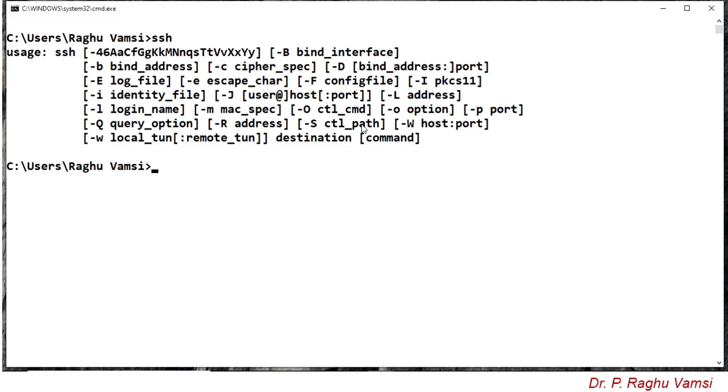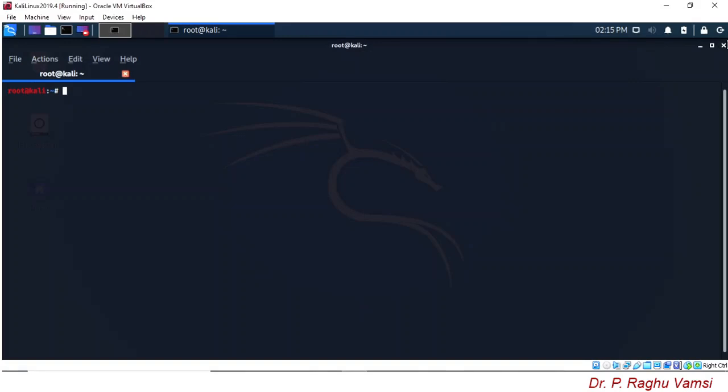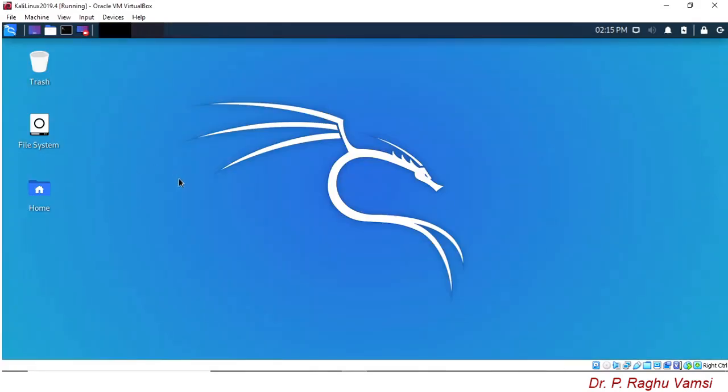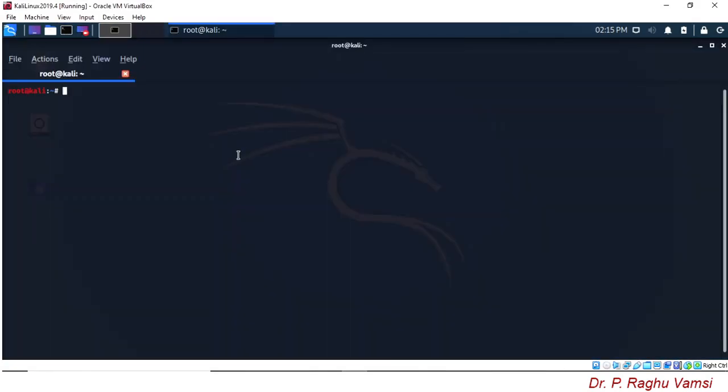In order to do this, I am going to the Kali Linux. From there I am creating a dummy user to connect to the Kali Linux system. Since the root user connectivity requires special permissions, I am going to create a dummy user for the demonstration purpose. In Linux, we need to use the command useradd test.